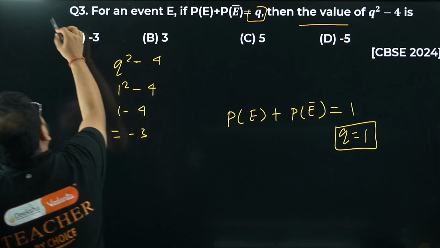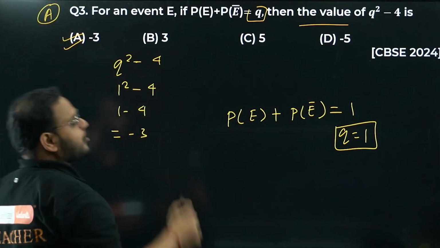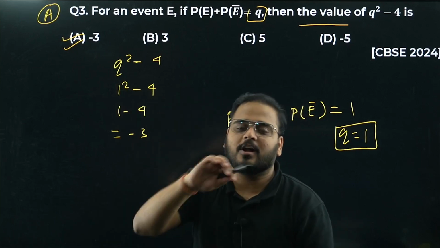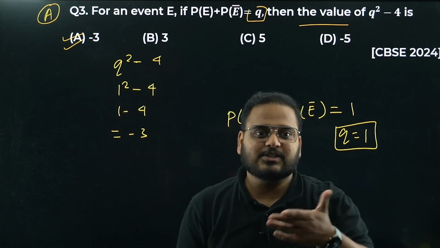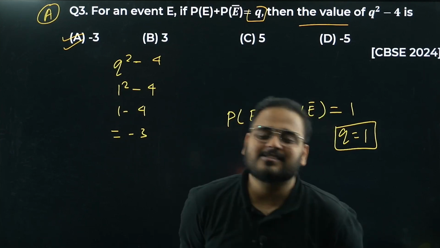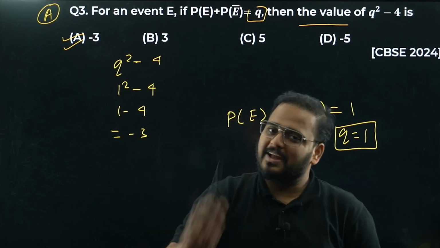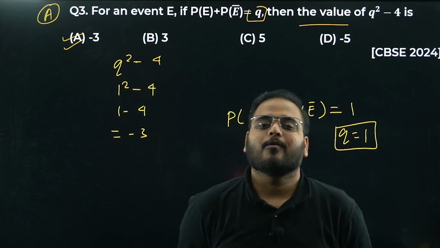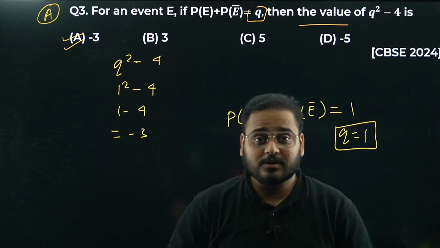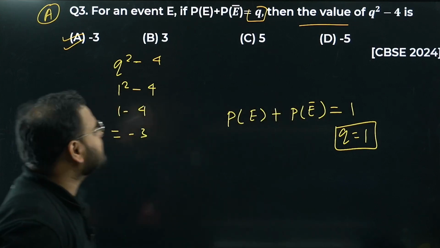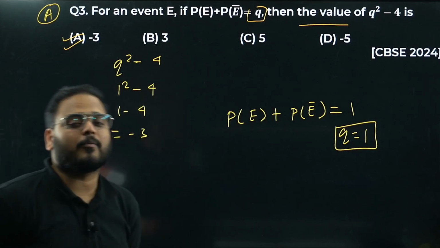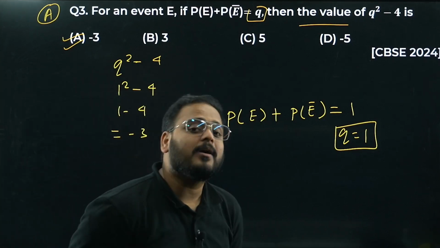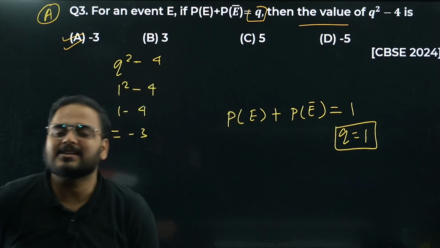Option A again. If I take option A for all the MCQs in probability, will this be enough? No. Sometimes they can change the options as well, right? So don't trust the options blindly. Solve and get the right option and get the 1 mark that you deserve. So please check. Answer is minus 3, option number A. Luckily for us, this is also from your PYQ, CBSE 2024 paper. Yes, for the last 3 questions, the option is coming as option A only.